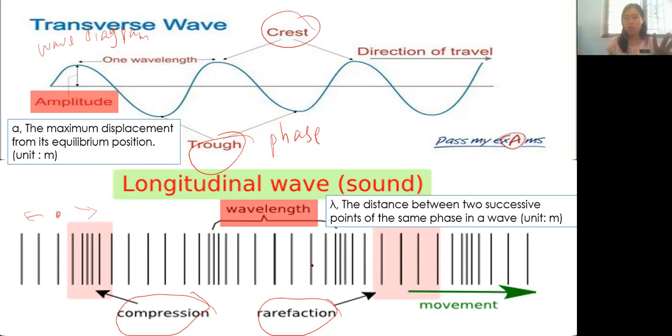Okay, good. So now we already know the phase of a transverse wave and also a longitudinal wave. You must know how to differentiate the phase because we are using the phase to find one of the terms. So the five terms that we need to learn, the first one is amplitude.